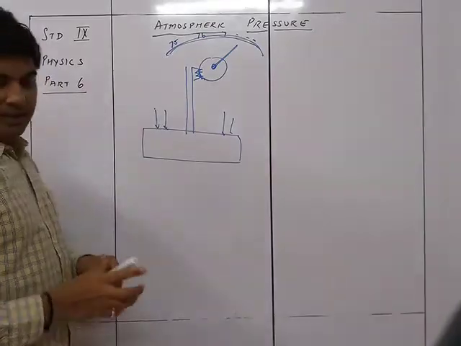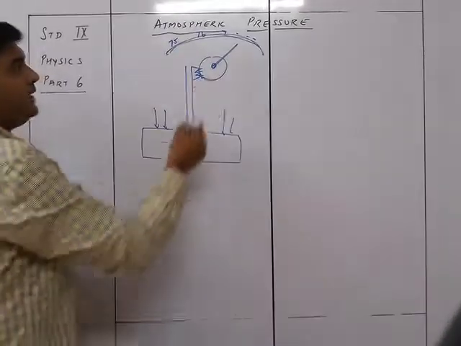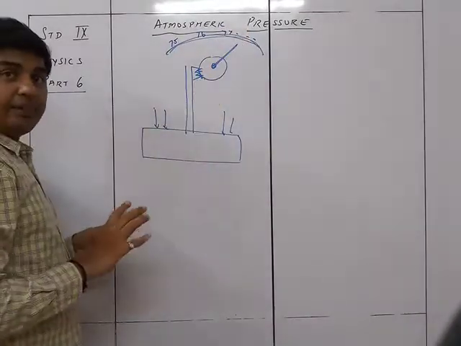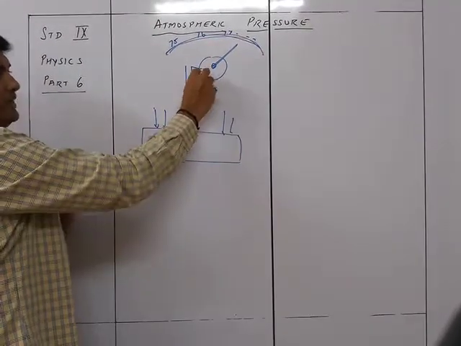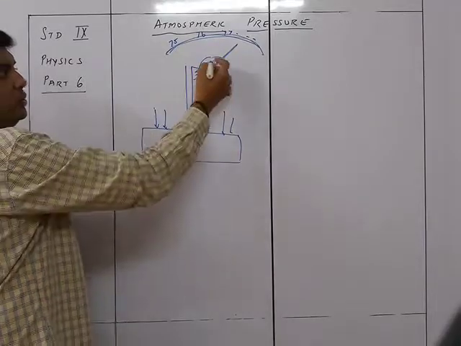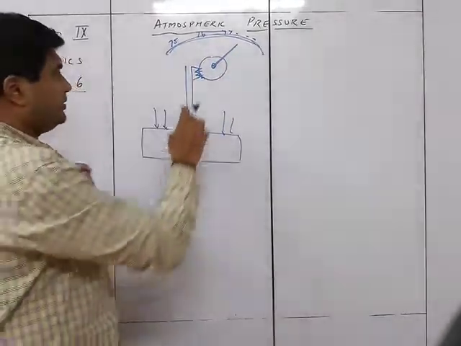So what will happen is when the atmospheric pressure is increasing, this rod goes down. When this goes down, okay, I made a mistake.